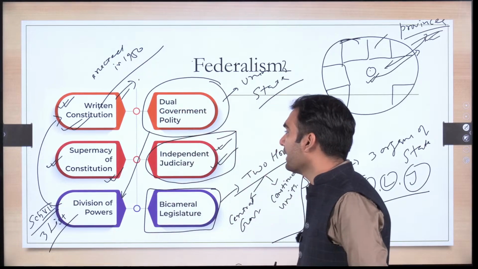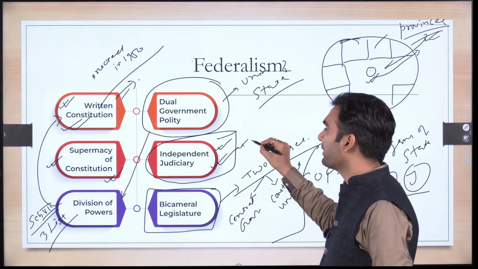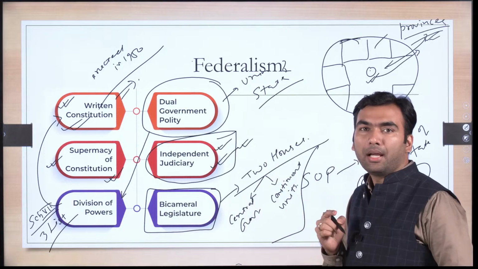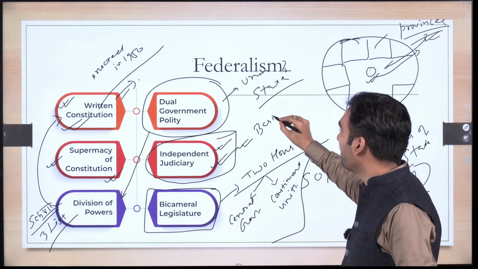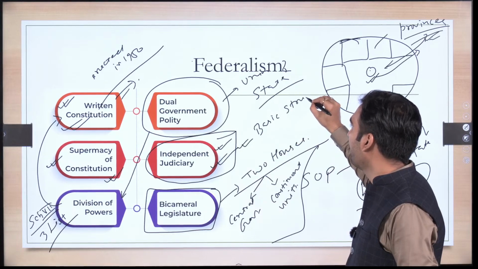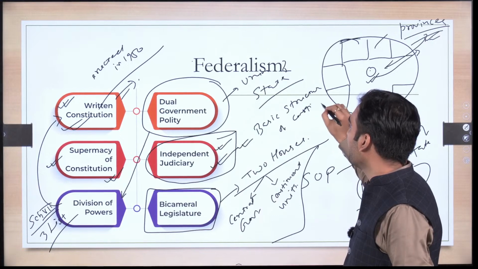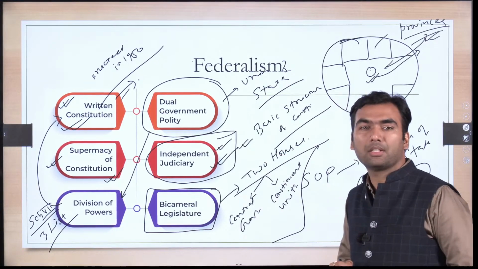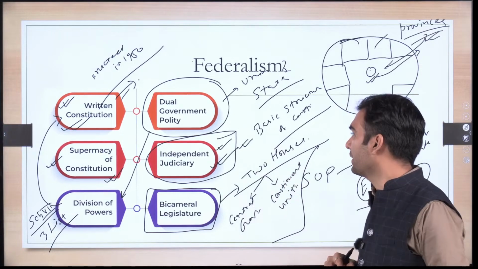After that, you can say that we also have an independent judiciary, and we have seen in the last class that the Supreme Court has declared independent judiciary as a part of the basic structure of our constitution. So this is something which is inviolable. Independent judiciary is at the core of our constitution.